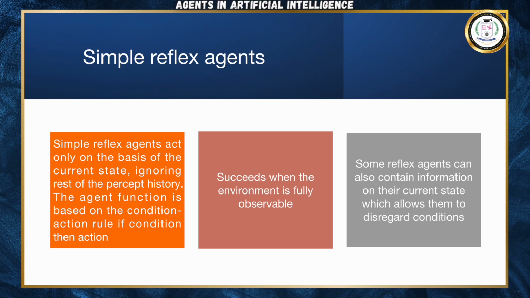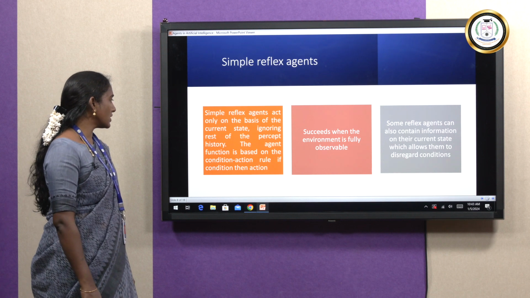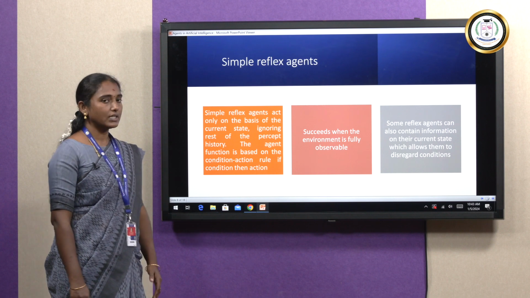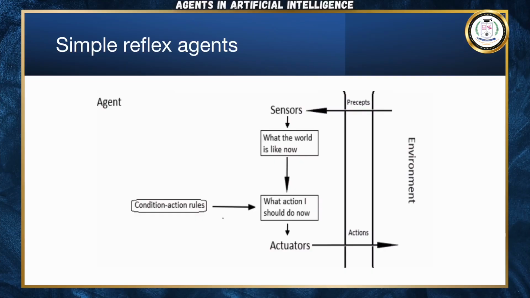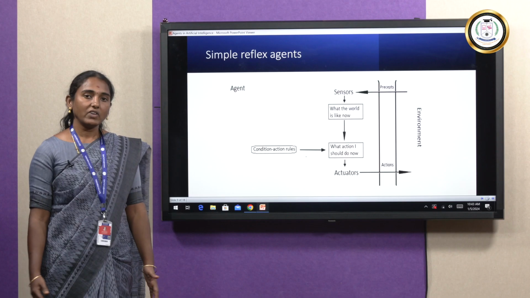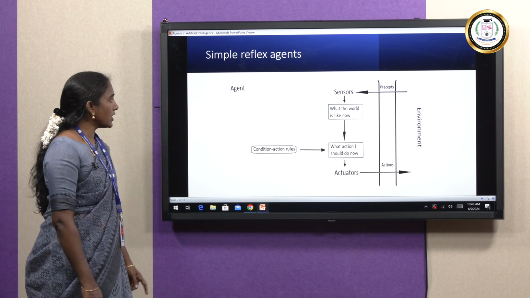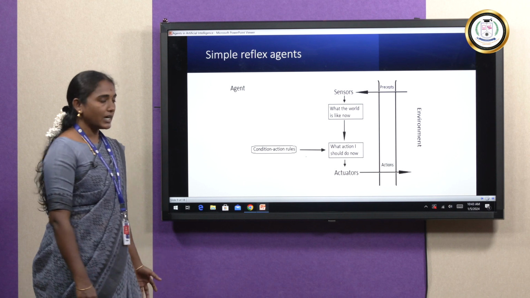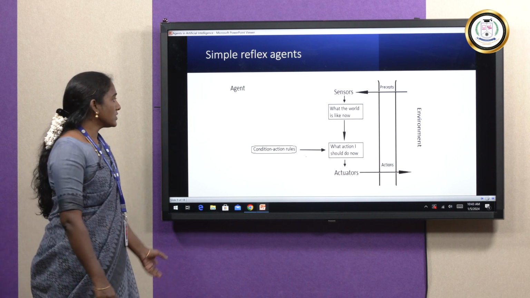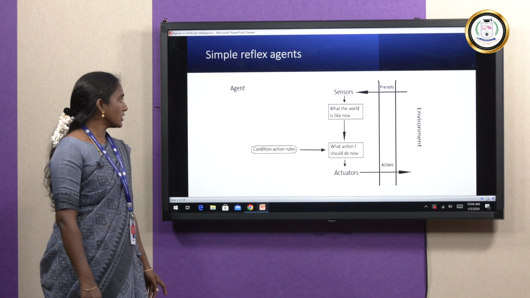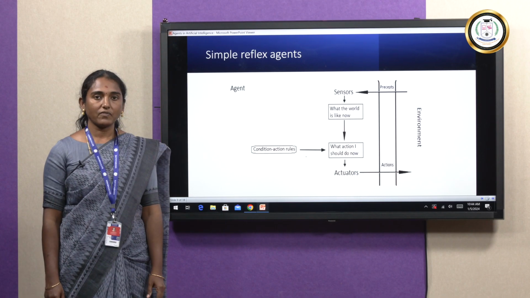First of all we see about the simple reflex agent. The simple reflex agent is based only on the current state and ignores the rest of the percept history. The agent function is based on the condition action rule: if condition then action. This is the architecture diagram of the simple reflex agent. Every agent has an environment and sensors. The sensor observes the current environment information, that is, what the world is like now. Then it applies the condition action rules to perform the action using the actuators.